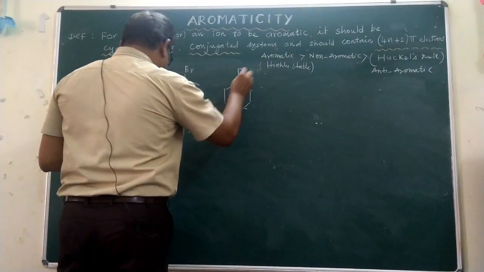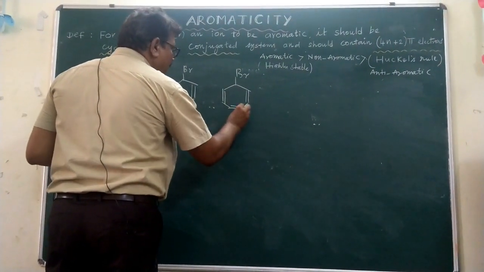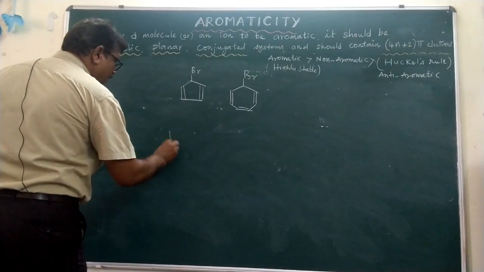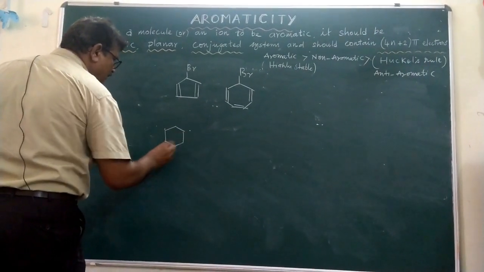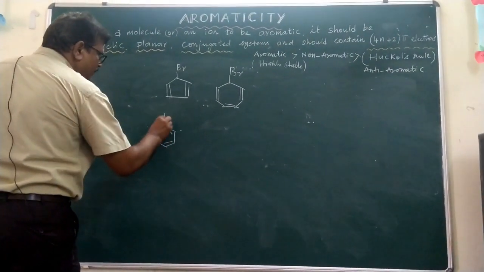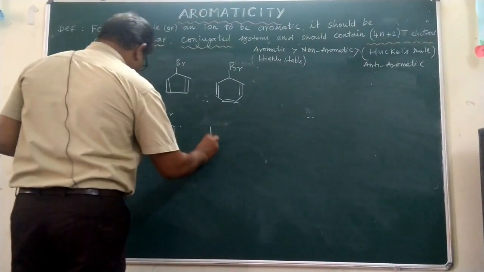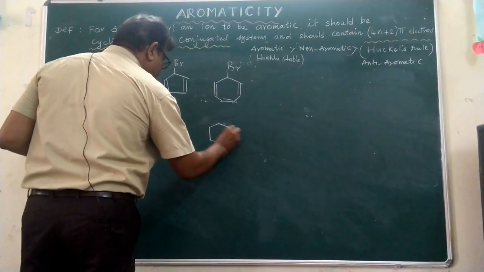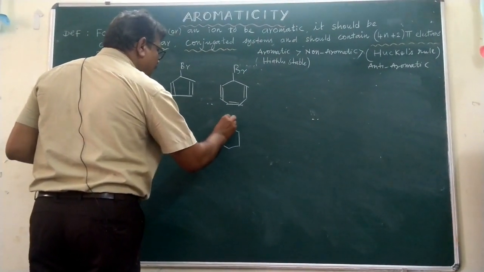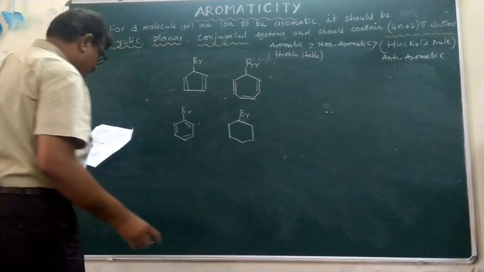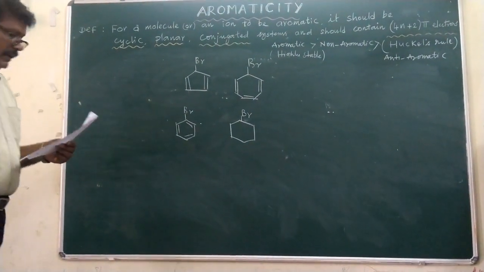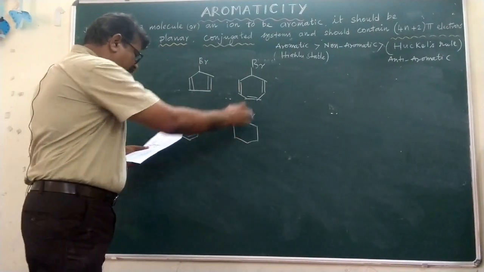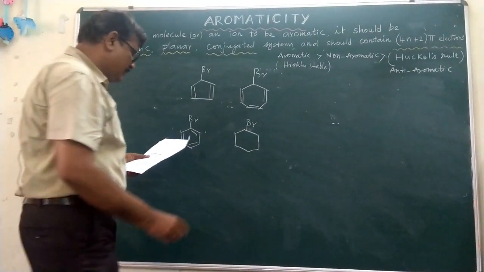The second compound has bromine, and there are 3 double bonds in this compound, that is bromobenzene. Here also the bromine is given. Among these compounds, this one will react fast with the silver ion.